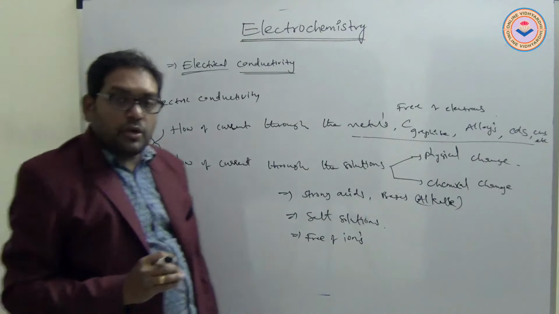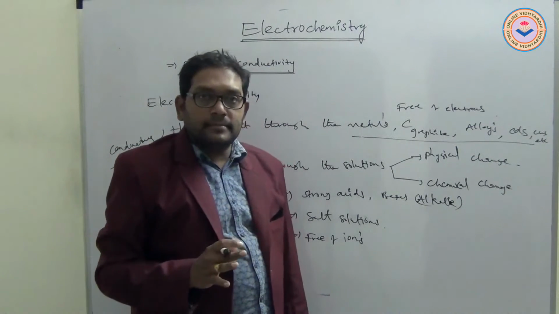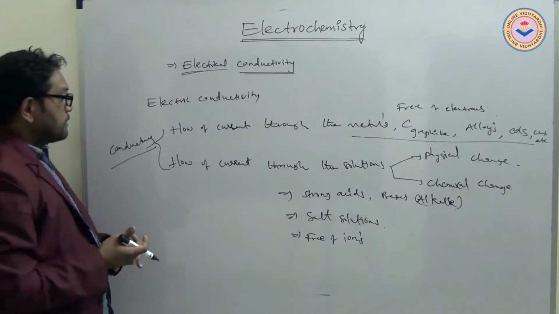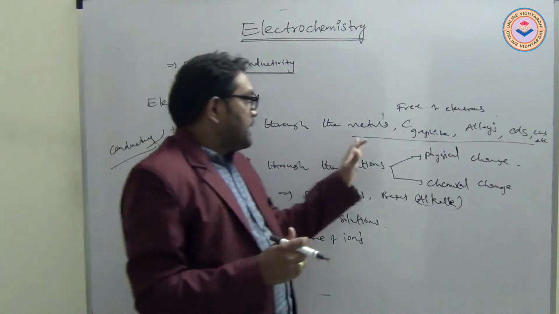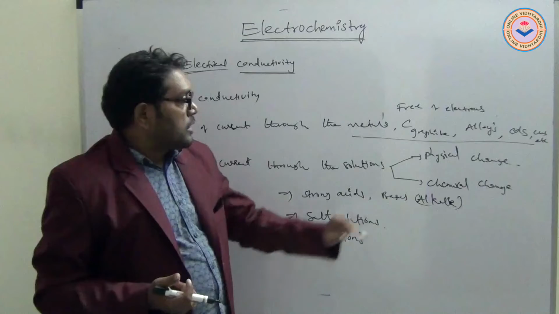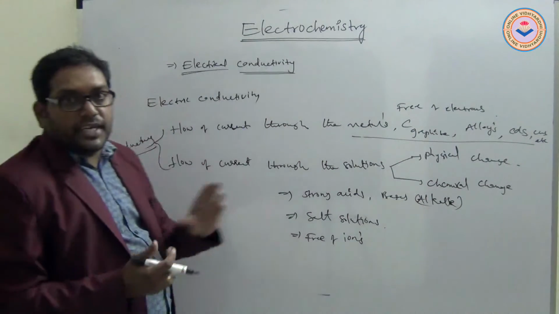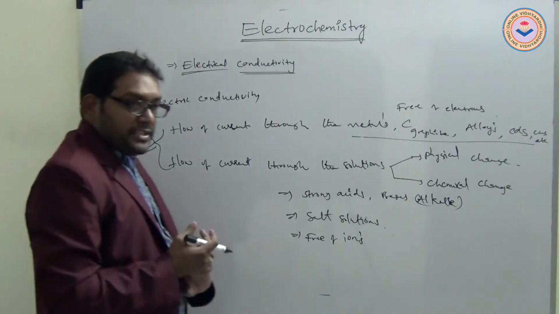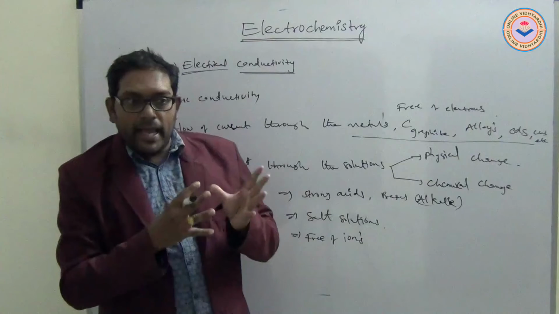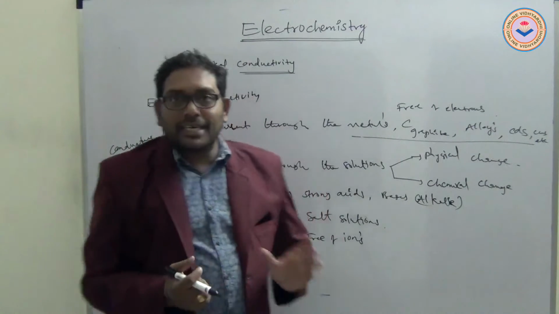The solutions of salts, acids, bases are conductors, and metals like all metals, carbon in graphite form, alloys, cadmium sulfide are also conductors. Conductors means which conduct electricity or which allow current through them. Those are conductors.